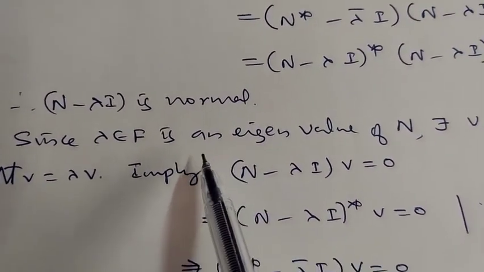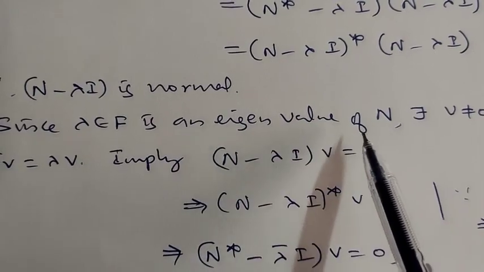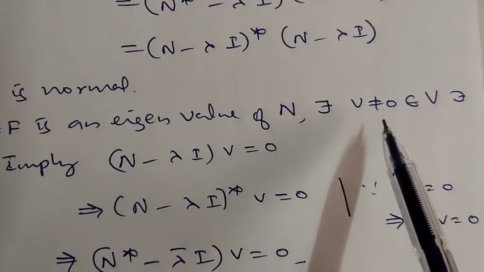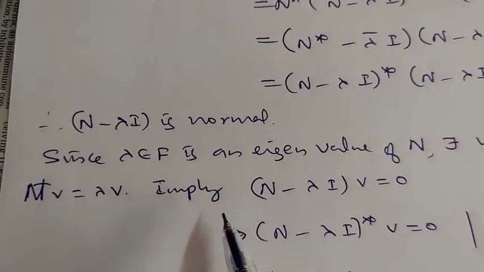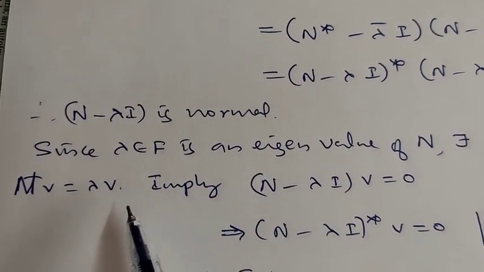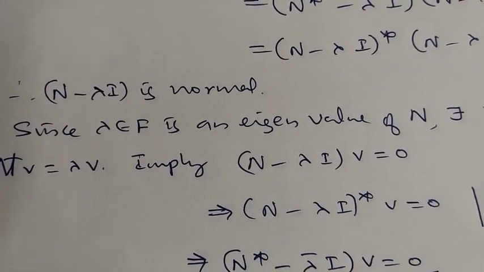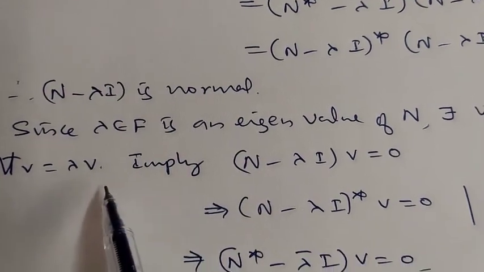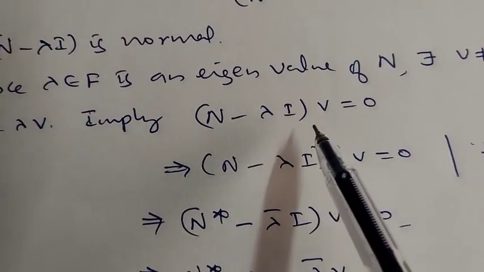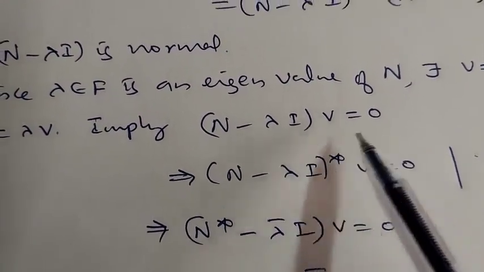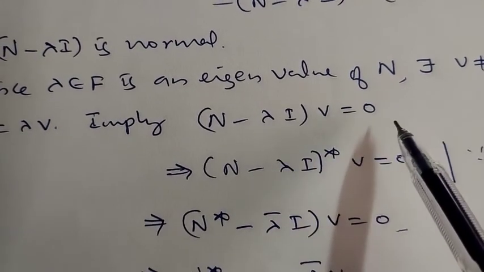Now we were given lambda is an eigenvalue of N, which implies there exists a non-zero vector v in V such that N of v is equal to lambda times v. This implies (N minus lambda I) of v is 0, so N minus lambda I is singular.